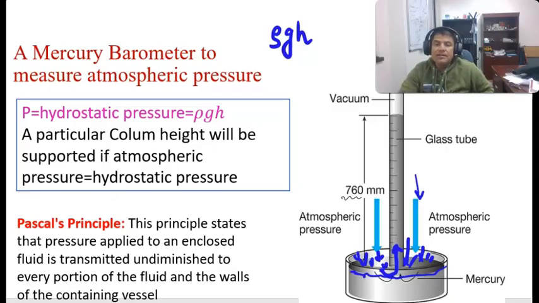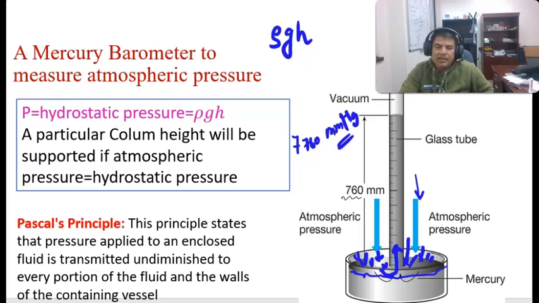At sea level, the total height reached by the mercury is 760 millimeters. That's why one unit of atmospheric pressure is 760 millimeters of mercury.